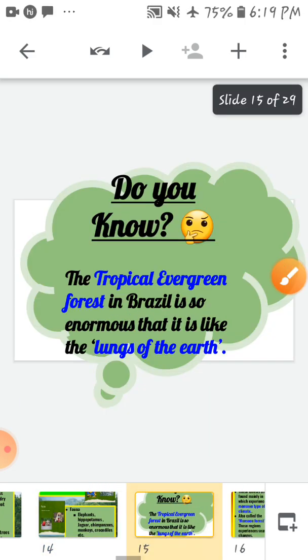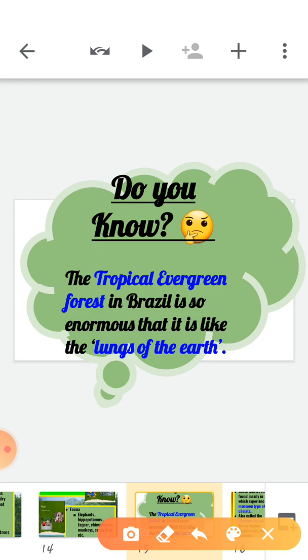Now, do you know, the tropical evergreen forest in Brazil is so enormous that it is like the lungs of the earth, right? Why is it called the lungs of the earth? As we know, billions of trees are found in this forest.